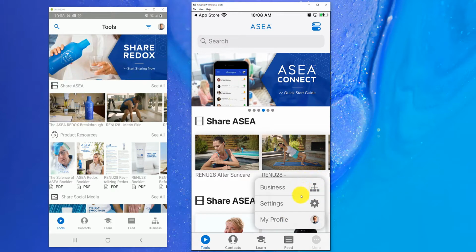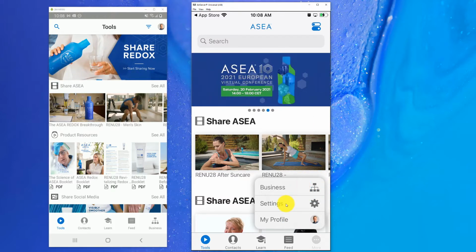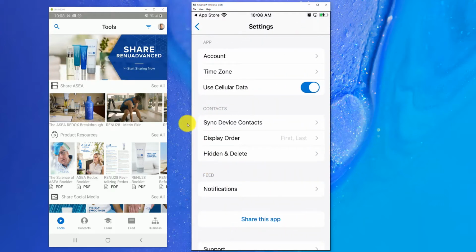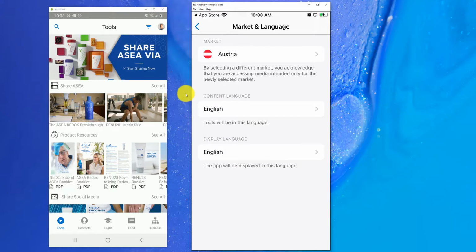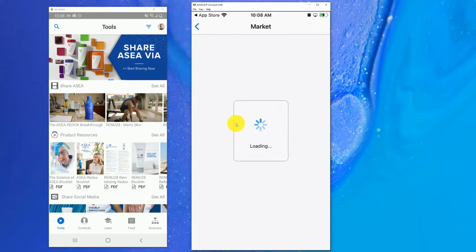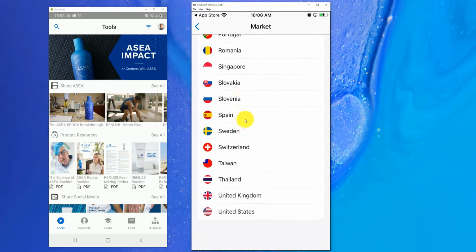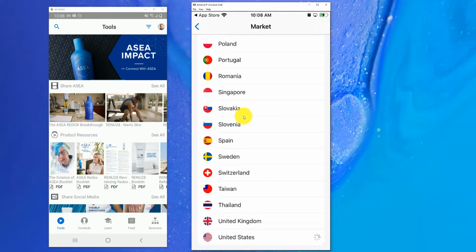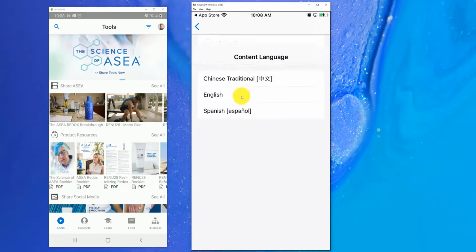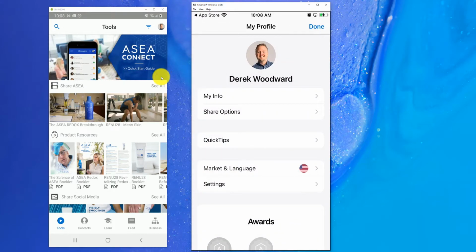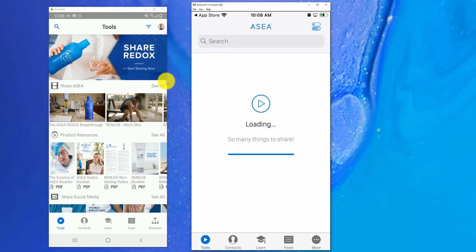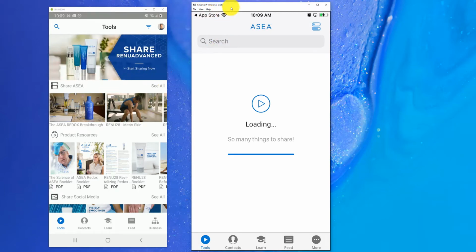It's just in the more section, and you can go to the settings and adjust some of your other areas as well. So let's go to market and language and change this from Austria to United States English to make sure we have the same content on both sides of the screen. Okay, let's give that a second to load up.